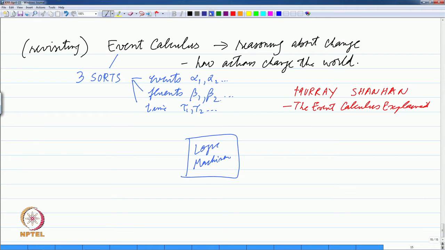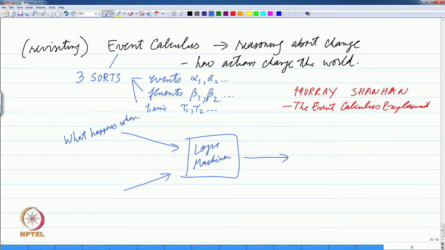So, this logic machinery can take different kinds of inputs and arrive at different kinds of conclusions, or it establishes connections between different kinds of things. So, one kind of thing tells you which events are happening.